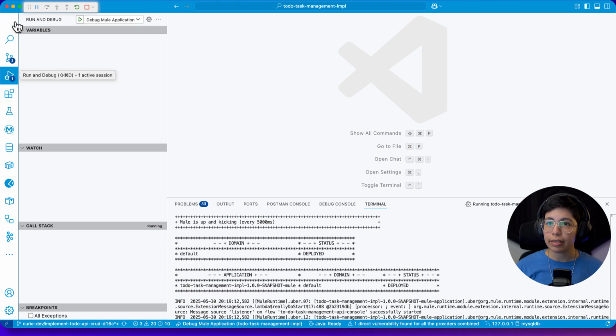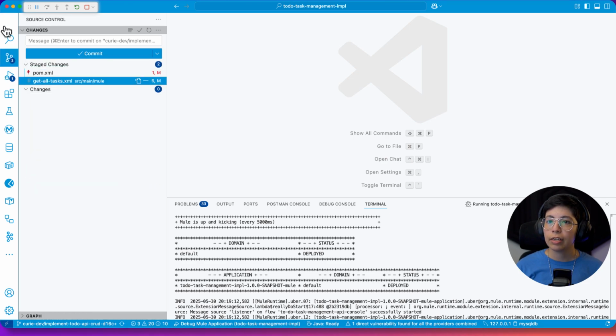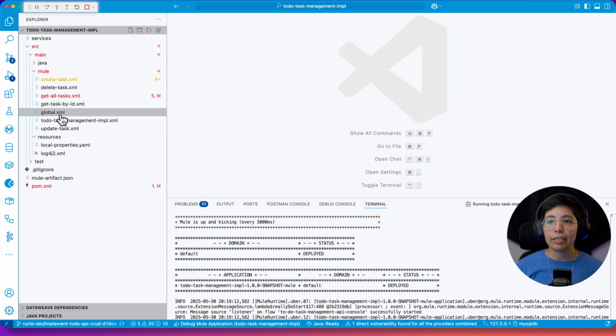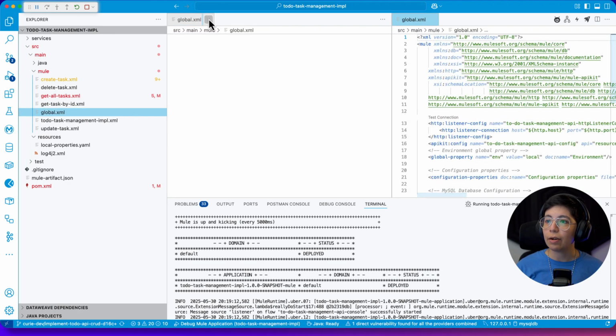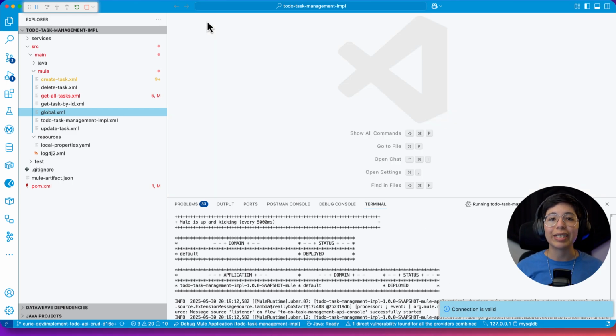So I am running this. I already showed you what's on the POM and it works. Oh, and the other tell that I had was that I was trying to get to my global here to test my SQL database without having to run the whole thing. But my connection was not coming out as valid until I asked Curie what's happening, and it gave me the correct result.